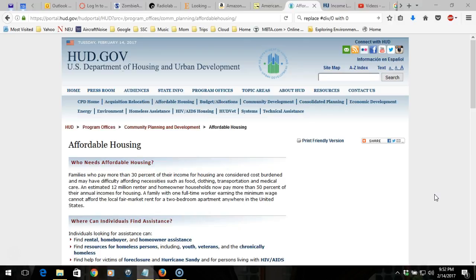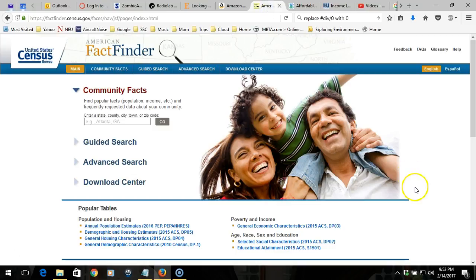Our goal here is to identify the number and percent of rental units in each block group in Amesbury whose gross rent is at or below $1,962. In order to do that, we're going to be using a specific table, B25063, or gross rent. We're going to turn to American Fact Finder to find this data, going to the Download Center.